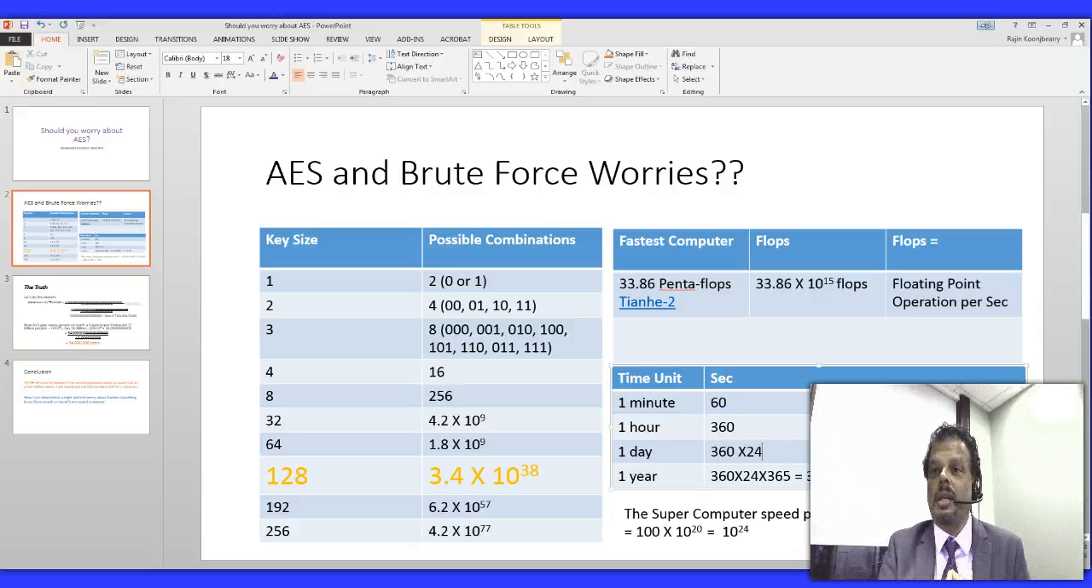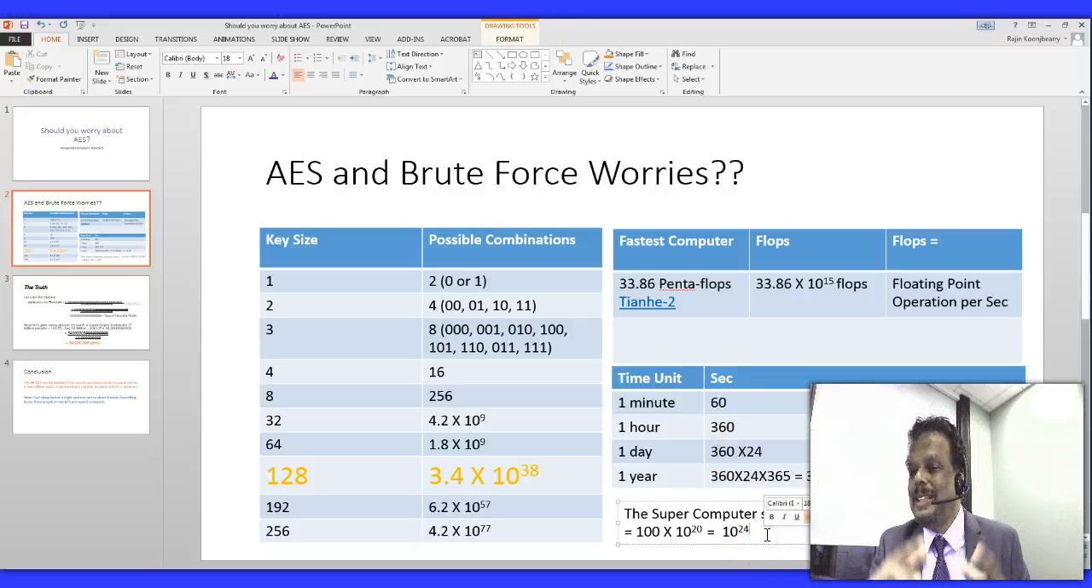So if we take 33.86 times 10 to the power of 15 times the number of seconds in 1 year, we'll get the speed of that fastest computer in 1 year. And I do that at the bottom right here. If you multiply this out, you will get a number that is around 10 to the power of 24. Okay, 10 to the power of 24, that's a huge number. That's a very fast computer.